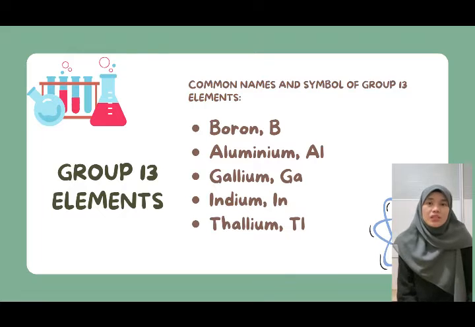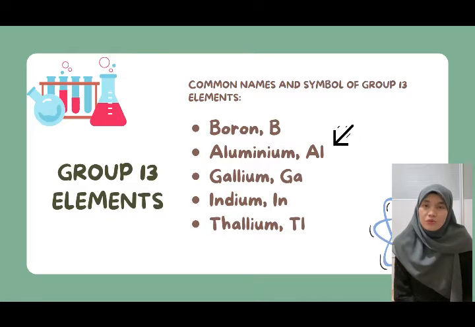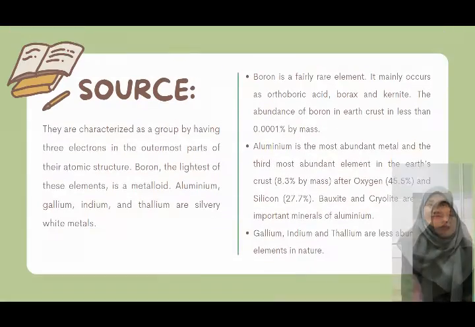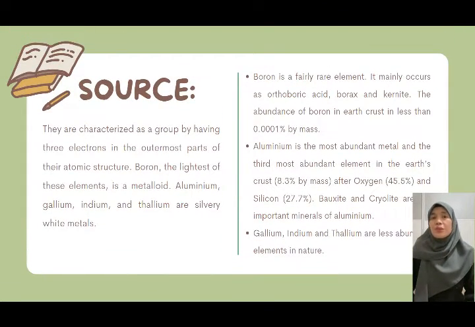In this video, I'm going to introduce the elements in Group 13, which are boron, the symbol is B, aluminium, Al, gallium, Ga, indium, In, and thallium, Tl. They are characterized as a group by having 3 electrons in the outermost part of their atomic structure.